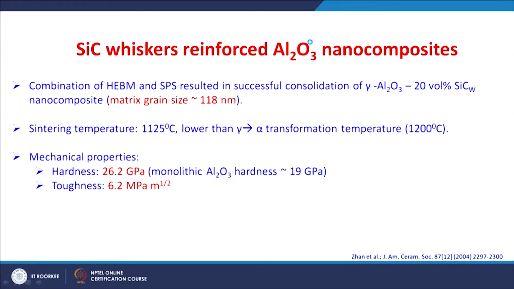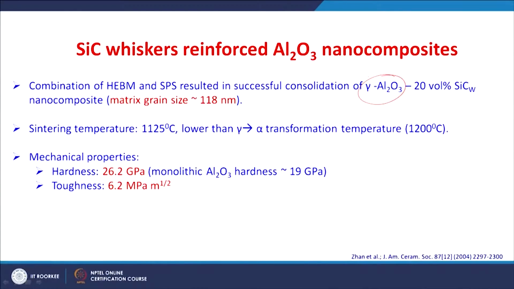Another example is aluminum oxide reinforced by silicon carbide whisker. As you know, silicon carbide whiskers are of very high strength, right. A combination of high energy ball milling and spark plasma sintering resulted in successful consolidation of gamma aluminum oxide and silicon carbide whisker nano composite, right. The composite has a matrix grain size of around 180 nanometers.